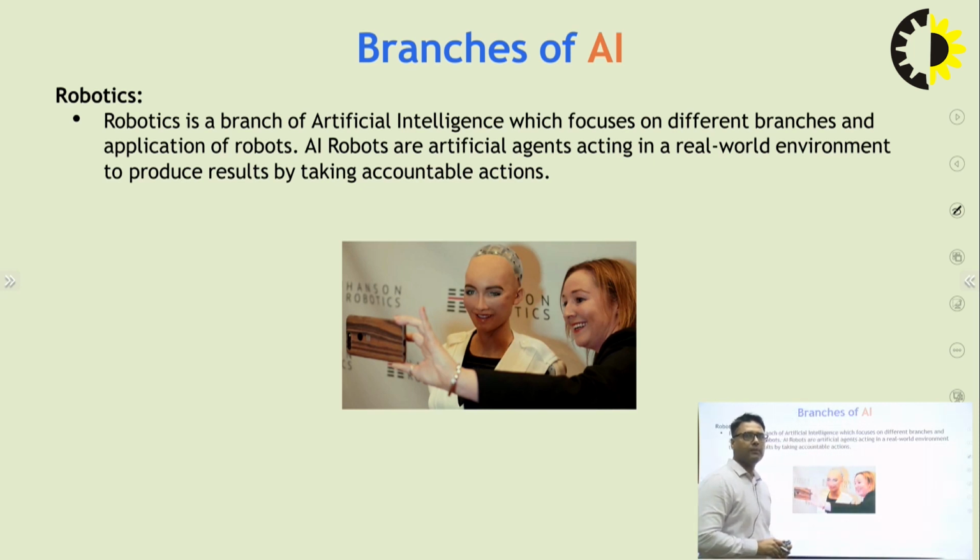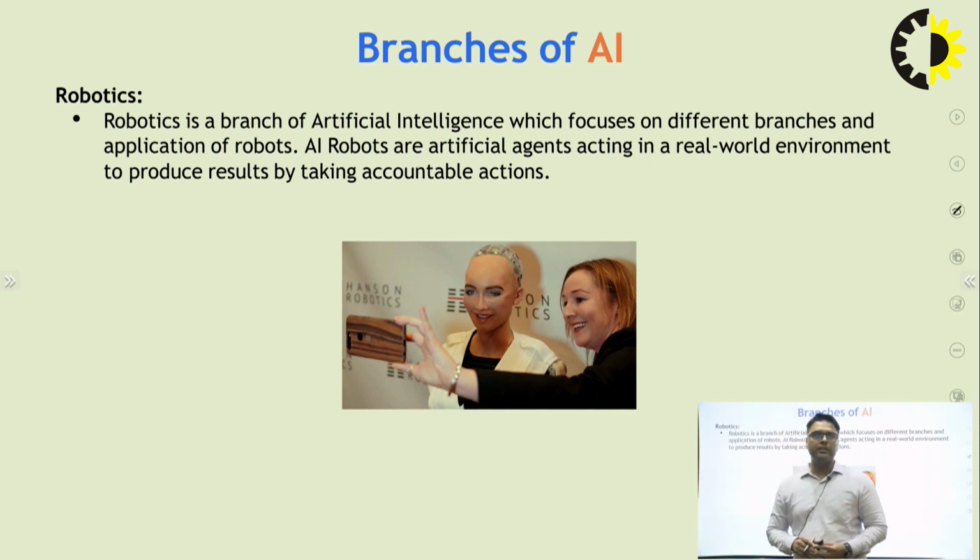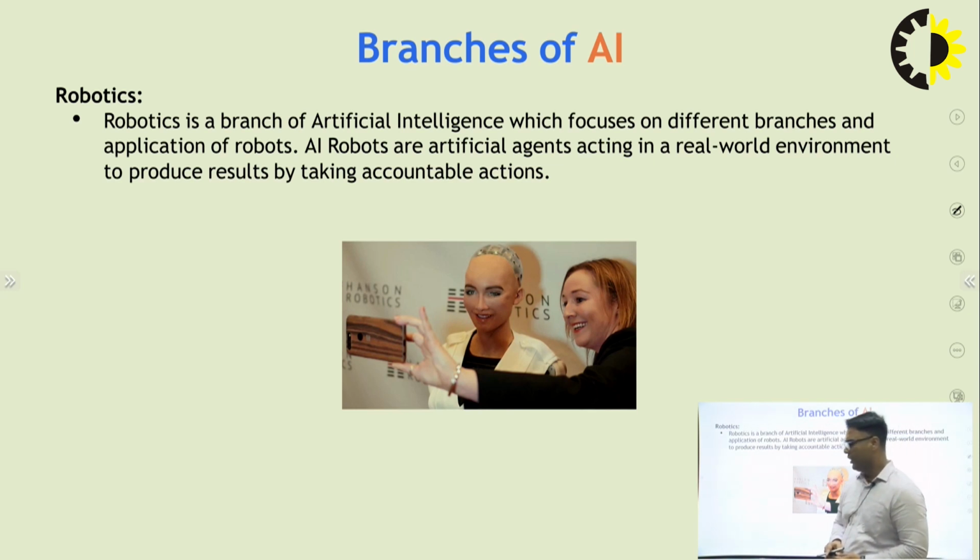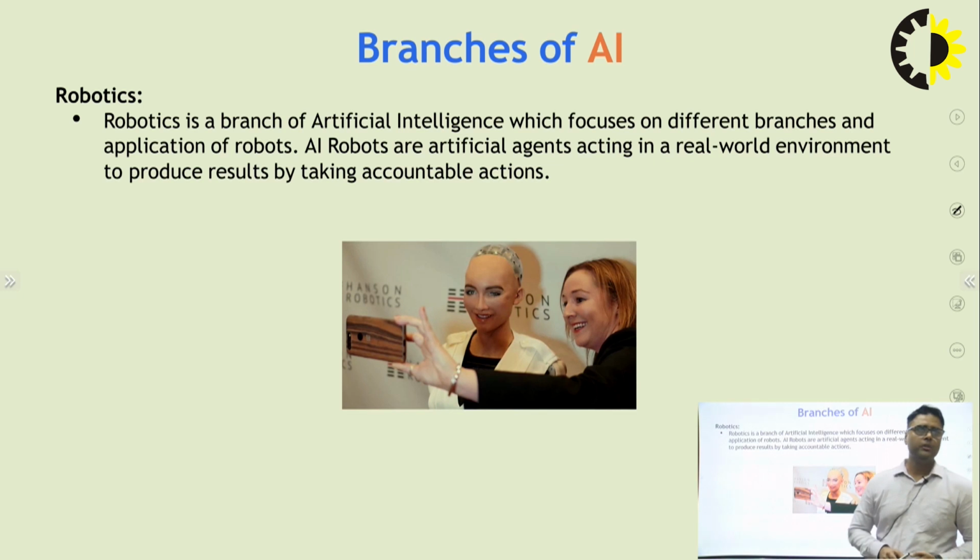AI robots are artificial agents acting in a real world environment to produce results by taking accountable action. All of you know that different agents are working in AI form. So robotics is one part of the main agents. Here I show the picture of Sophia. Sophia is a robot that behaves like a human.